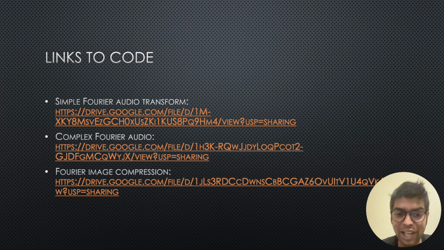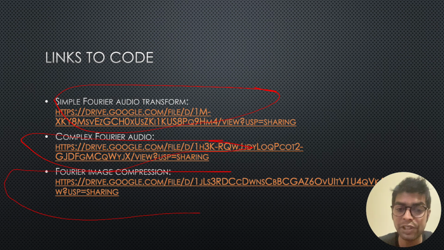In the presentation, I talked about three approaches. The first one was a simple Fourier transform where the time was compressing as well as the frequency. The second one is where I solved the issue of time compressing and I was just able to alter the frequency. And the third one is image compression. All three of them are linked here. The simple Fourier audio transform is for our first approach, the complex Fourier audio is for our second approach, and the Fourier image compression is for the third approach.